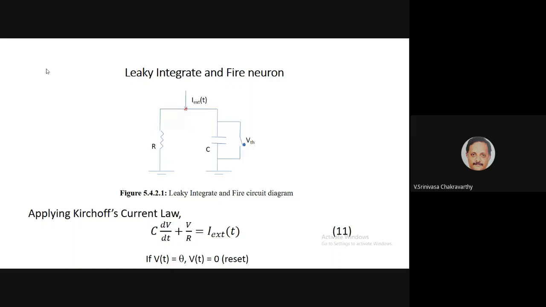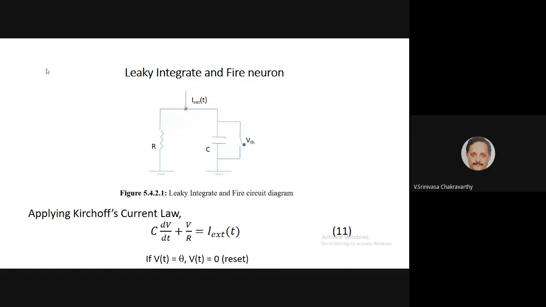This neuron is often presented as a circuit model, but you can get rid of the circuit interpretation and simply look at it as a mathematical equation without any electrical underpinnings. In this model, there is a simple parallel circuit of a resistor and a capacitor, something like a model of a single channel, and you're injecting current from outside. The voltage equation at the node where the current is injected is C dV/dt + V/R = I external. That is, total input current is equal to total outgoing current. So this is simply Kirchhoff's current law.